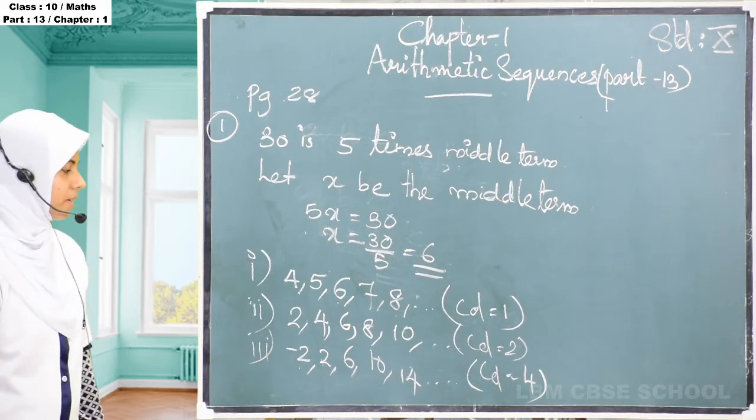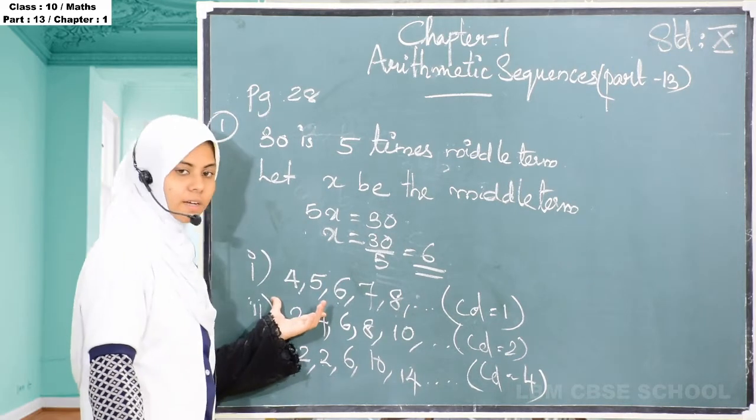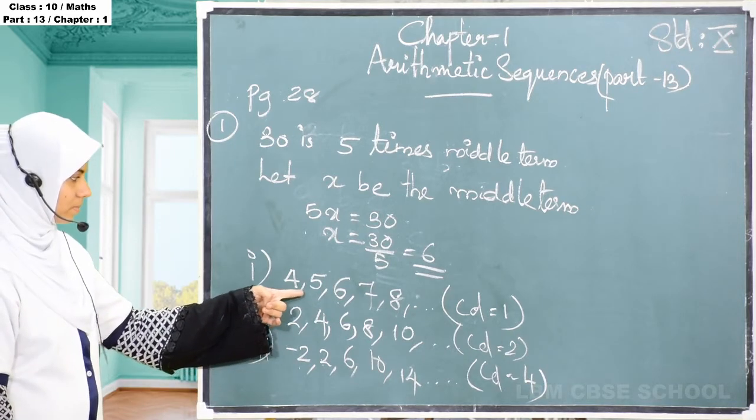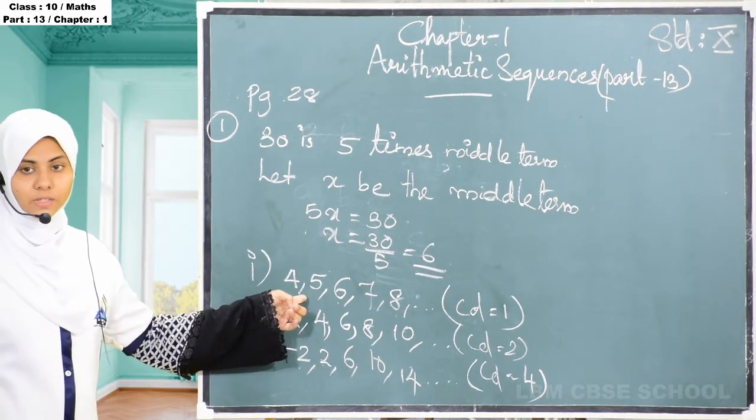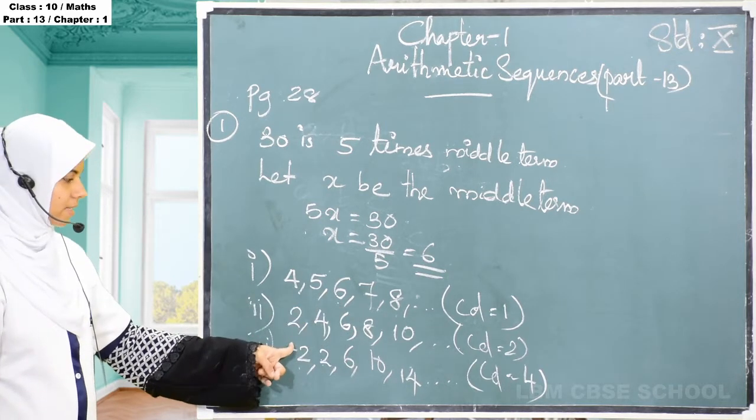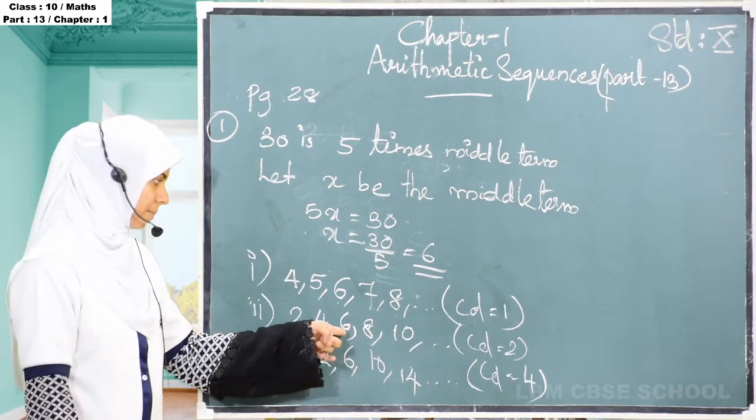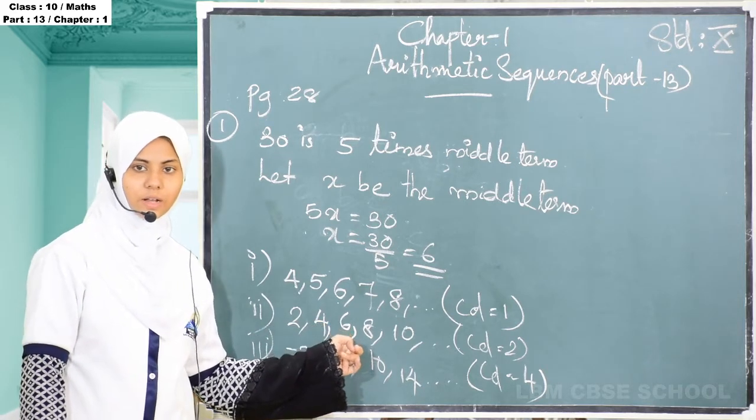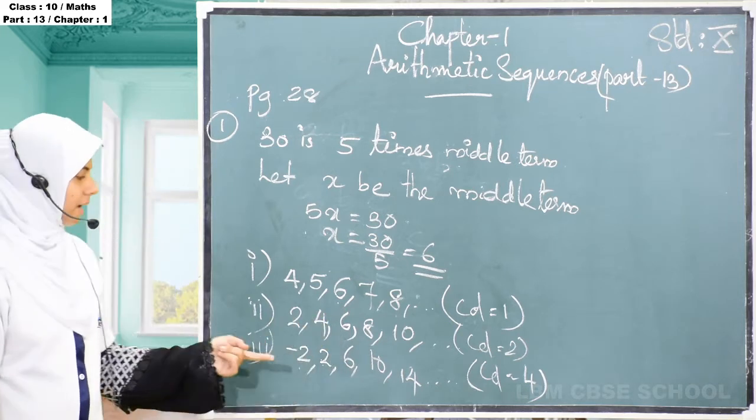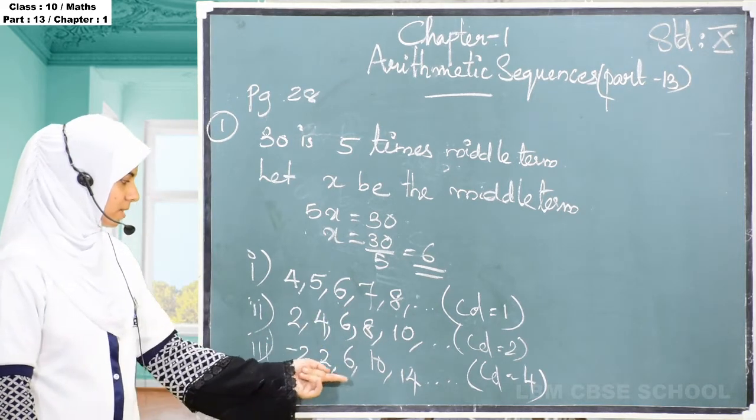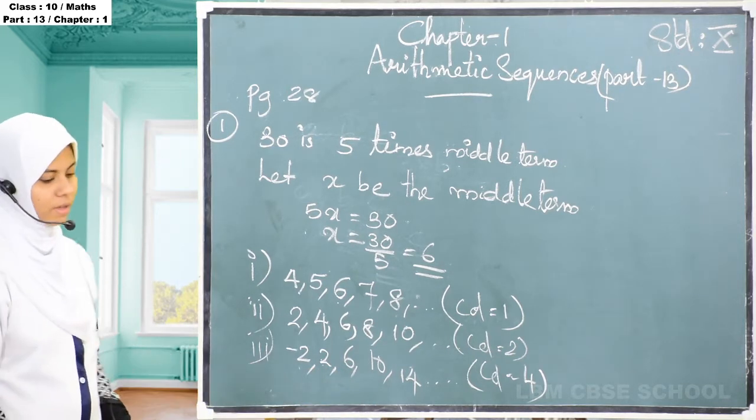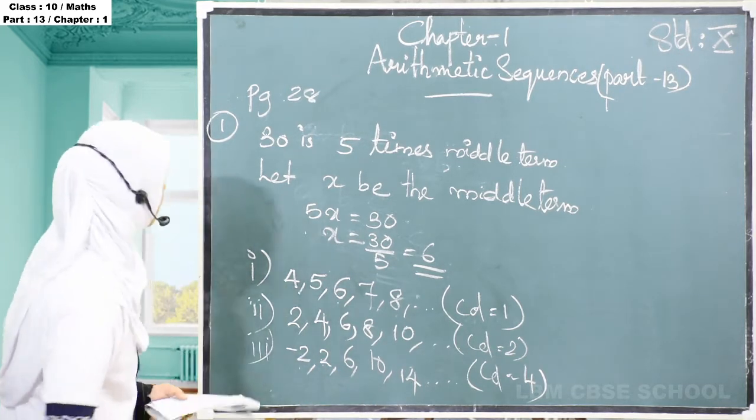Okay, so we found here 3 arithmetic sequences. The first one is an arithmetic sequence with the middle term 6 and common difference 1. The second has the middle term 6 and common difference 2. The third has the middle term 6 and common difference 4. Okay, the first question is over.